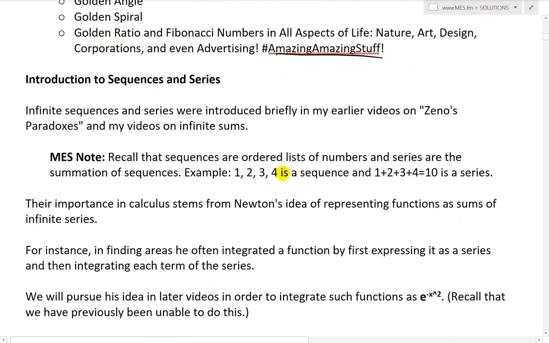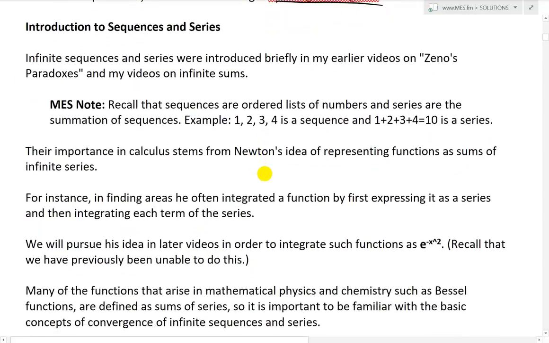And now let's look at an introduction to sequences. Infinite sequences and series were introduced briefly in my early videos on Zeno's paradox and in my videos on infinite sums, so make sure to watch those if you haven't. And just a note, recall that sequences are just ordered lists of numbers and series are the summation of these sequences. Just a quick example: this ordered list 1, 2, 3, 4 is a sequence, and then 1 plus 2 plus 3 plus 4 is a series, so a summation of the sequence.